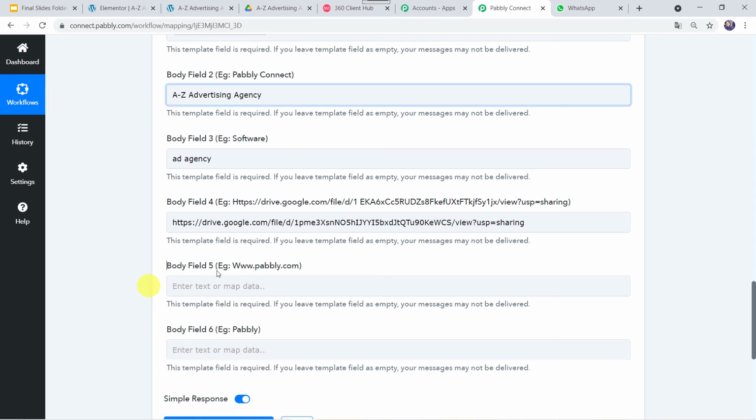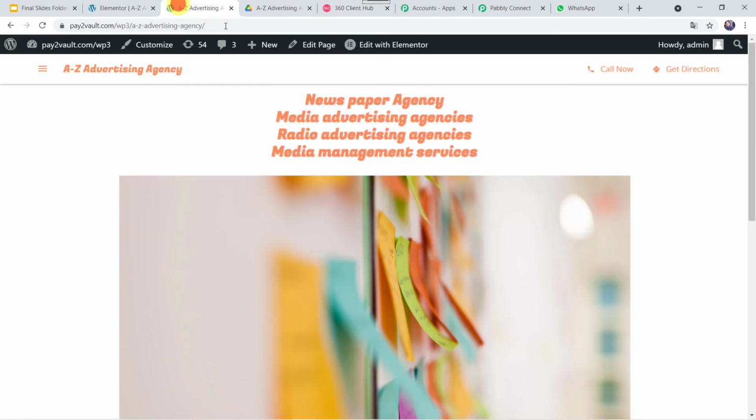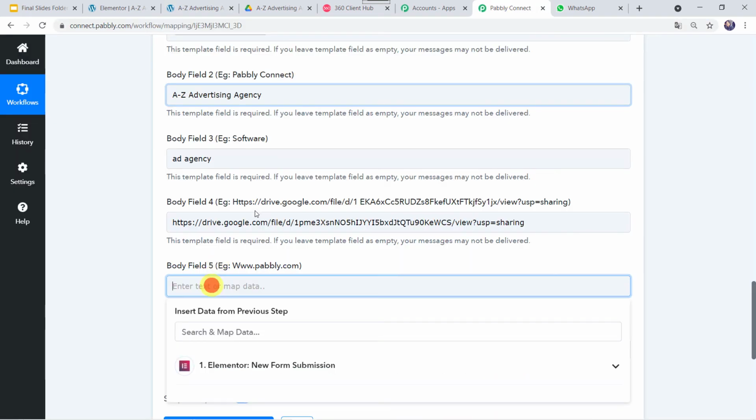Now body field 5, we have to give the website address. The example is also given. In our template also, we can see that we have to mention the address as the 5th parameter. So I'll just go to the advertising agency page. From here, I'll simply copy this address. I'll go to Pabbly Connect and I will be pasting the address over here.